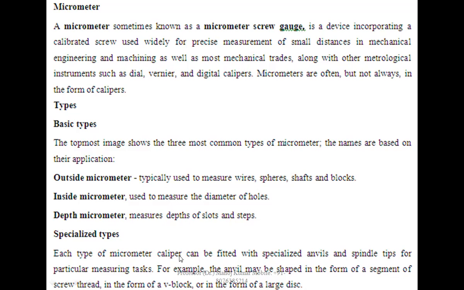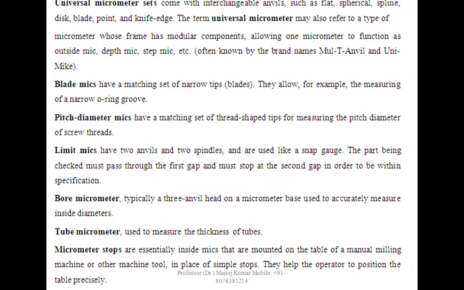Specialized type. Each type of micrometer caliper can be fitted with a specialized anvil and spindle tips for the particular measuring task. For example, the anvil may be shaped in the form of a segment, screw thread in form of a V, globe, or in the form of a large disc. Universal micrometer sets. Such as the flat, spherical, spline, blade, point, knife edge. The micrometer may also refer to a type of micrometer whose frame is a modular component,